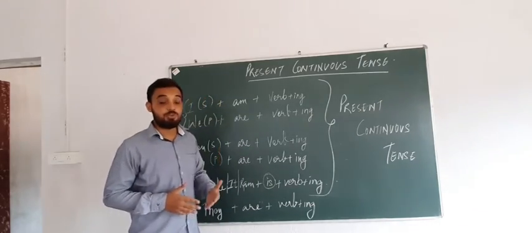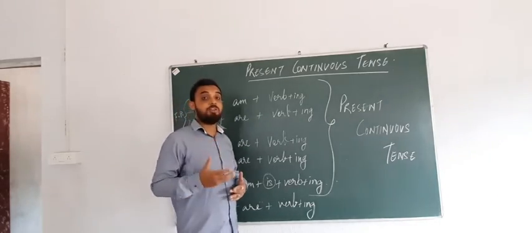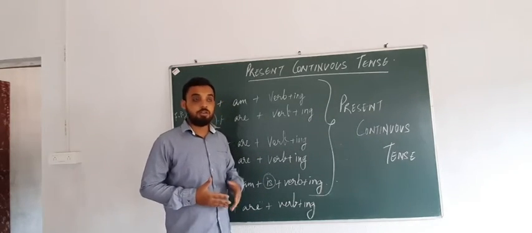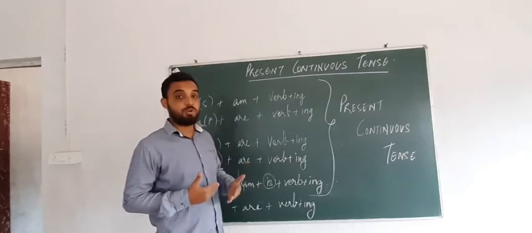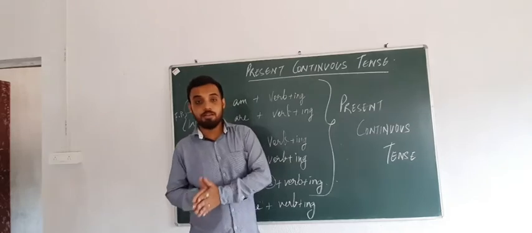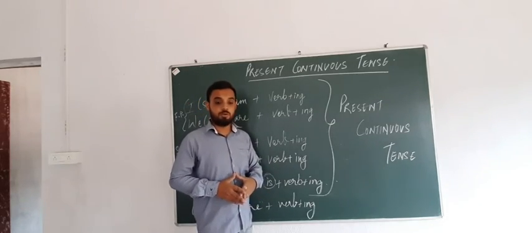Are is used for present tense, and when we add the verb in ing form, it becomes continuous. So with the helping verb, you also have to write the verb in ing form, so that the sentence becomes present continuous tense. Okay?